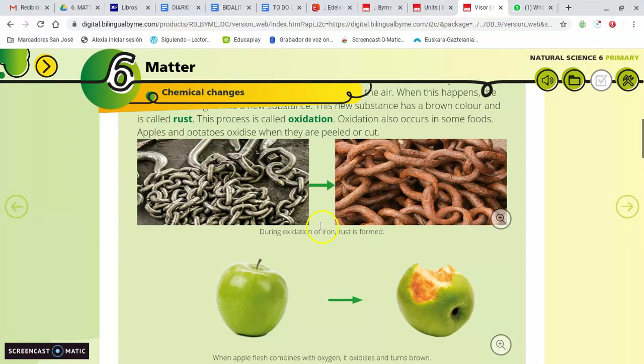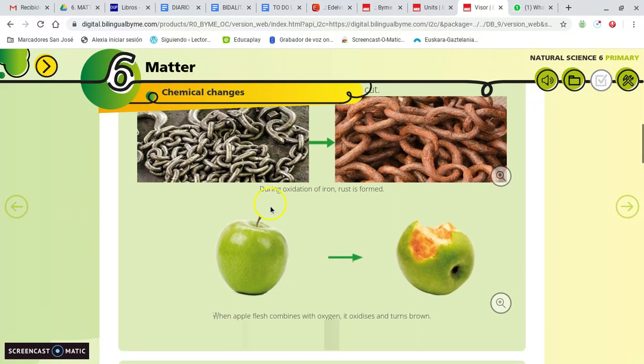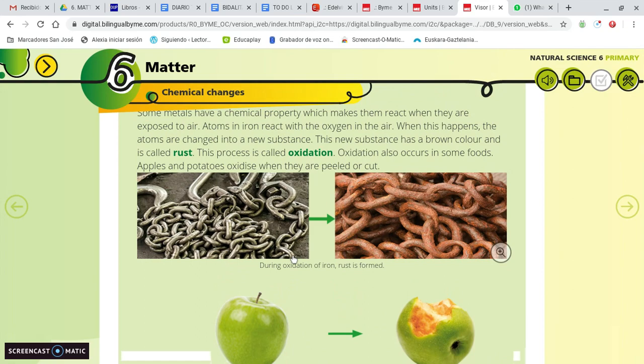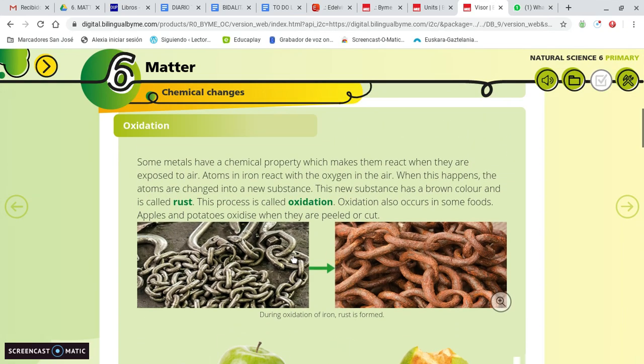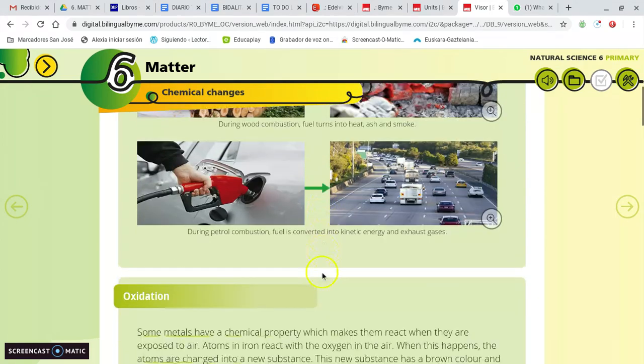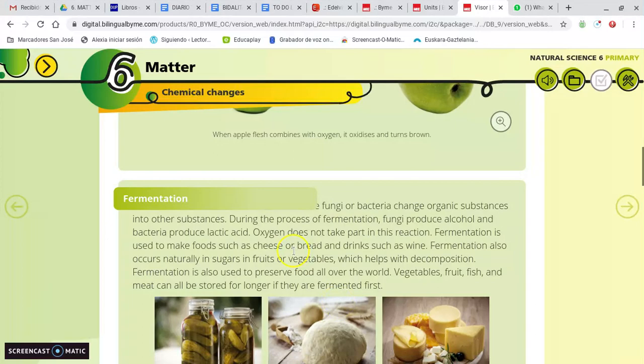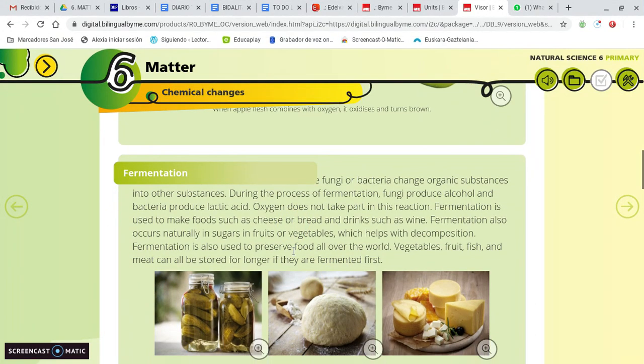Okay, so it is not only for metals. Yes, it happens with some food, for example, apples, potatoes. Yes, it is very important to remember. Okay, so we need oxygen, and in the case of fermentation, we don't need oxygen. Remember, for fermentation, oxygen is not needed.